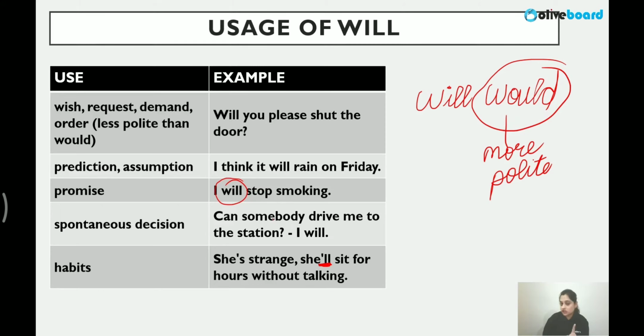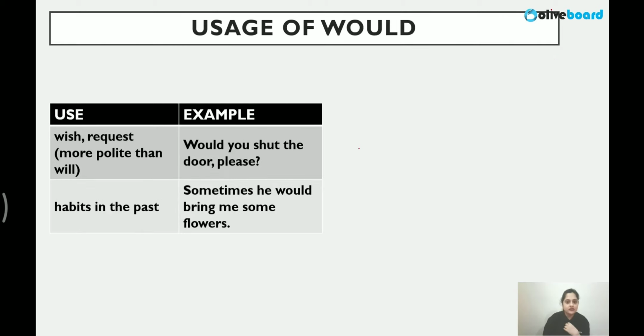Okay, I will see you, right? I will not leave you. So it's even used when you're trying to, of course, incite a reaction from someone. We use will. So more informal will be will, and more formal will be would. Would you shut the door, please? See, whenever you're using this, because it's more polite, the word please automatically comes.